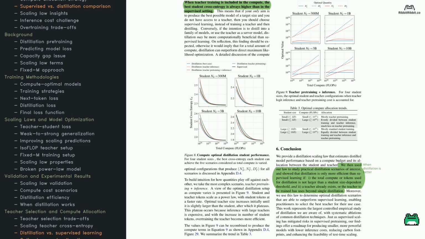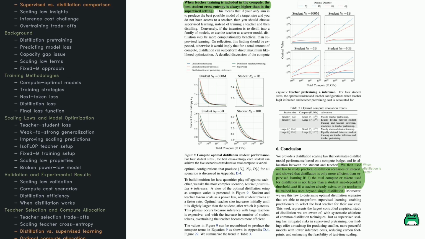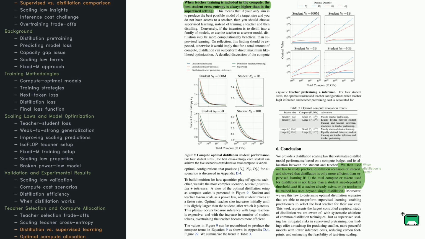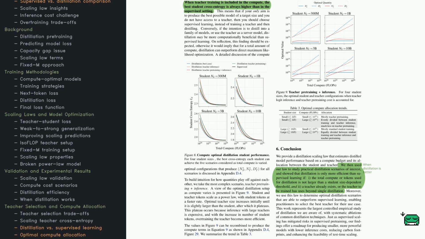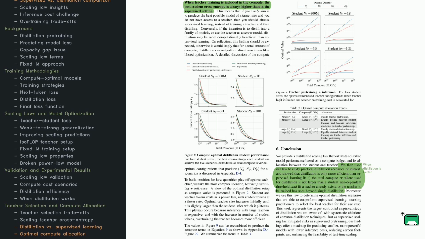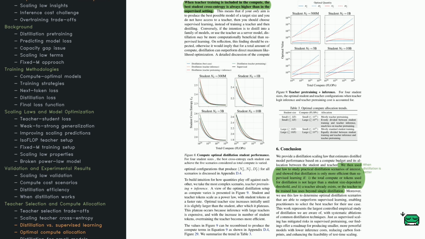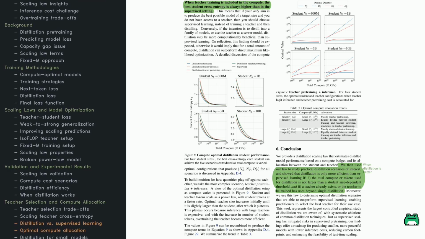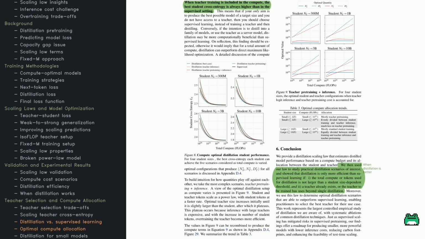When you factor in the cost of training the teacher, distillation can't beat supervised learning in terms of raw cross-entropy. However, if you plan to distill multiple times, or you'll keep using the teacher for a bunch of students, then distillation could be more cost-effective. Figure 8 shows different training scenarios. Notice how supervised learning comes out on top when all compute costs, including teacher plus student, are counted. But for server setups, where a single teacher is used repeatedly, distillation can come out ahead on compute costs over the long haul.